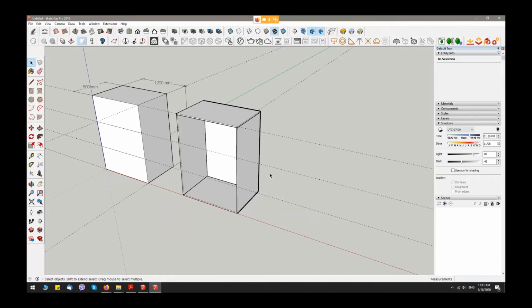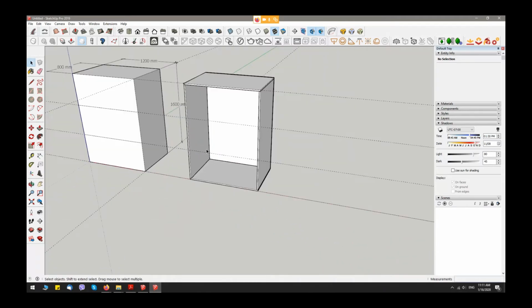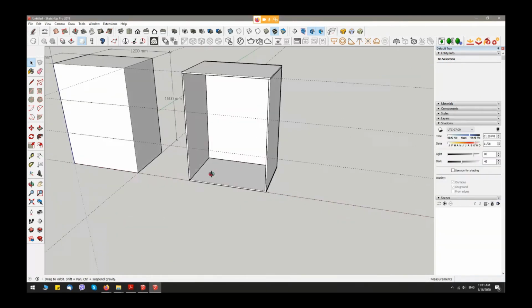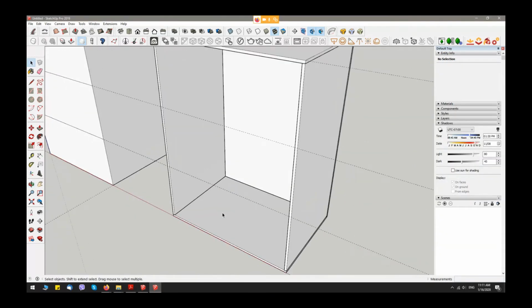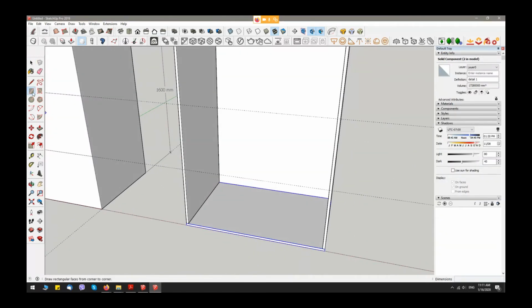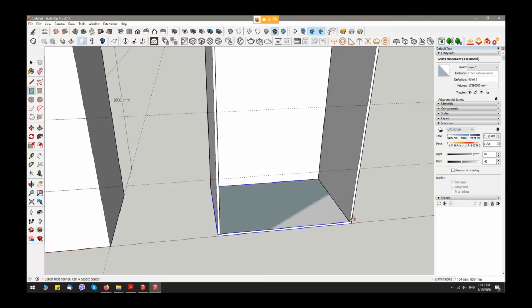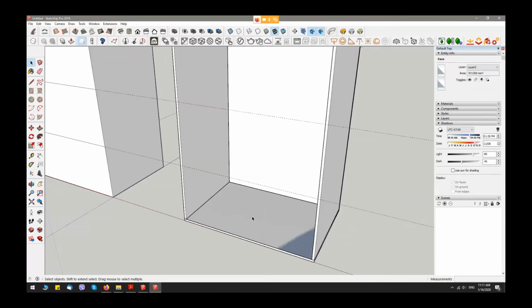Okay, the next one is to create our inside parts, but first we have to put these details. Okay, I'll take the rectangle tool and I'll create simple plane.